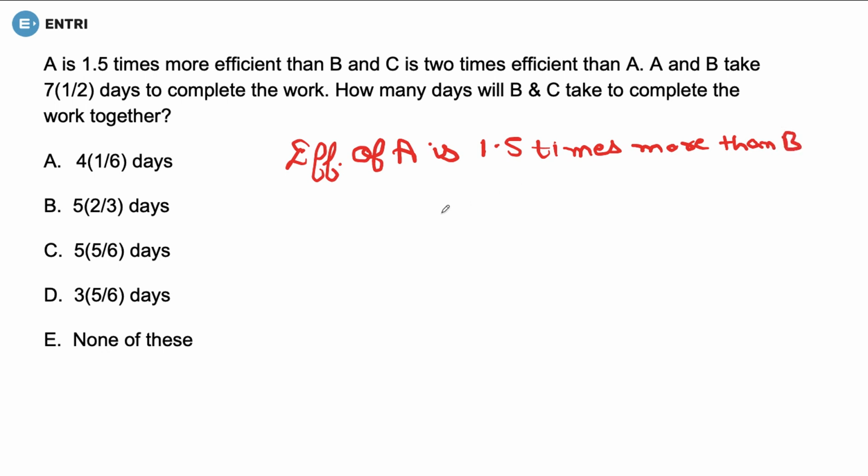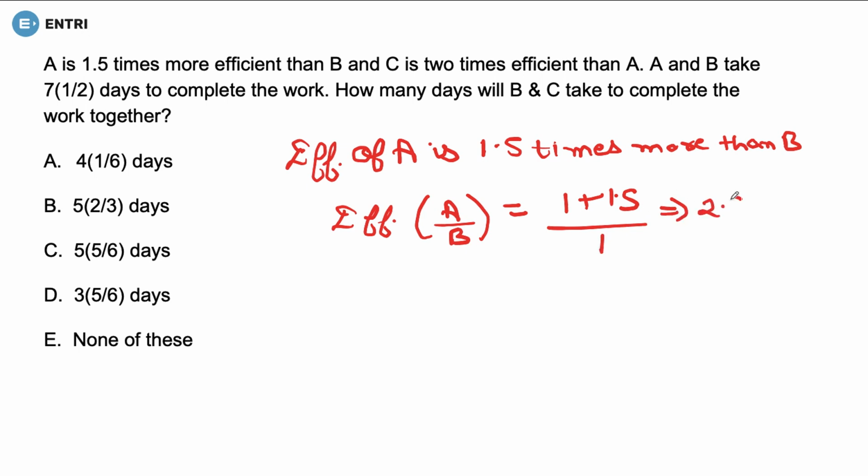Now, if we calculate the efficiency ratio of A is to B, this means it is going to be 1 plus 1.5 upon 1. That is equal to 2.5:1, or rather, if I multiply by 2 on both sides, it is going to give me 5:2. Fine. From this, our calculation becomes easy because this decimal part is removed.